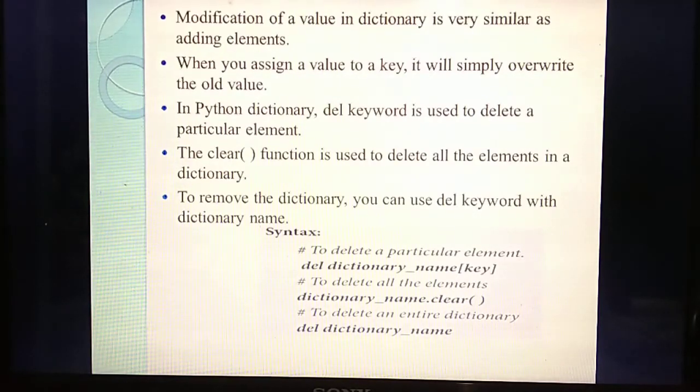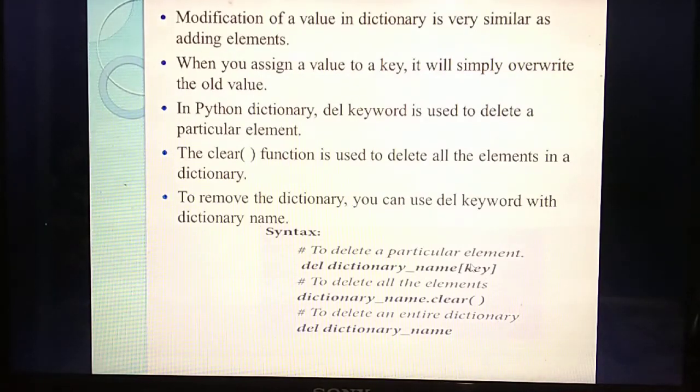Okay. So if you need to delete the entire dictionary, you need to give the del keyword with the dictionary name. So three things in delete you have studied. What keyword is used to delete a particular element? Del keyword. Then to delete all the elements in the dictionary, the clear function. To delete the entire dictionary, the del keyword along with the name of the dictionary. Understand? Listen. So this is the syntax. If you need to delete a particular element, what do you need to write? Del, the name of the dictionary along with the key. What key have they given? For example, name, Tamil Selvi, which you studied in the last program.